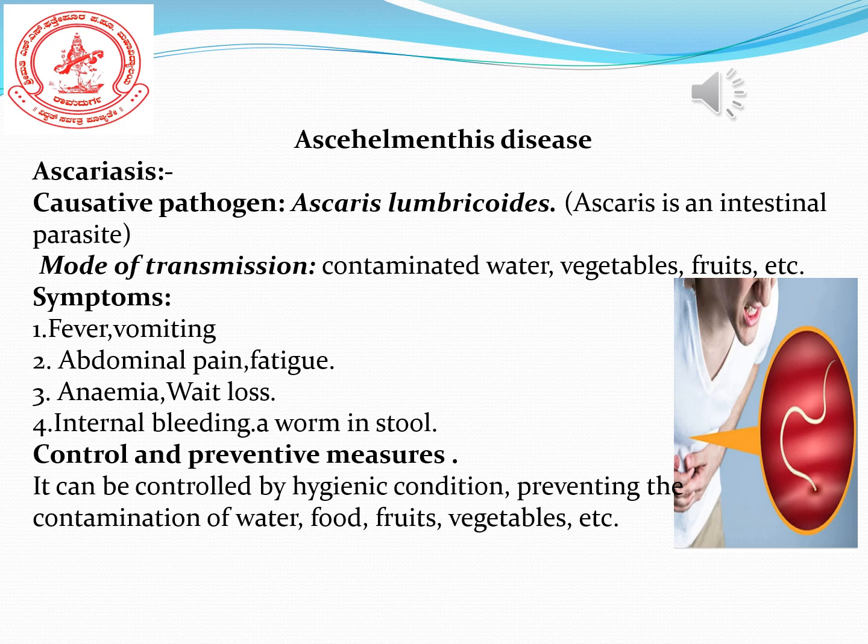So we are discussing Ascariasis. The causative organism is Ascaris lumbricoides. Now, control and preventive measures. It can be controlled by good hygienic conditions, preventing drinking and eating of contaminated foods. Whenever you bring fruits and vegetables from outside, they should be thoroughly washed, and after that we utilize them. By following these methods, we can control the transmission of Ascaris disease.